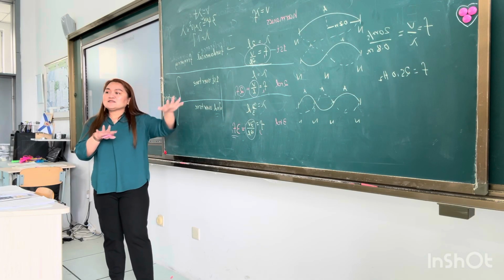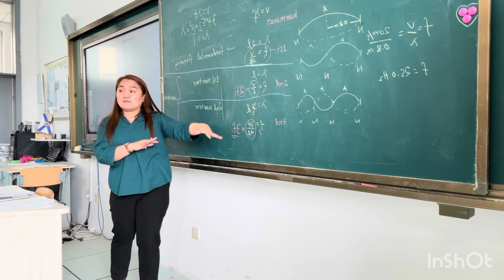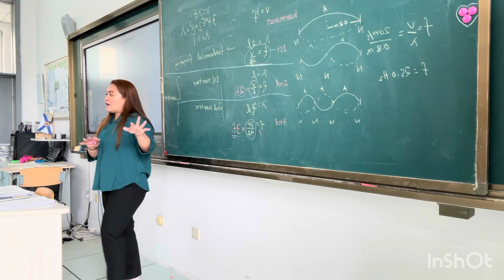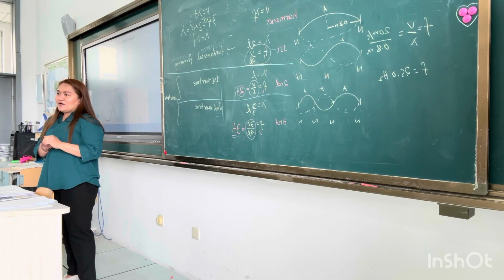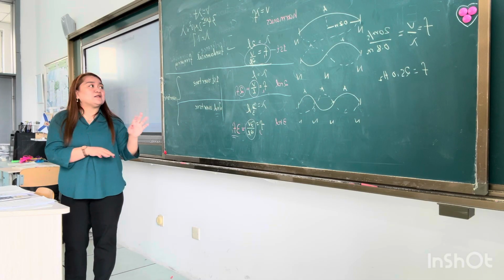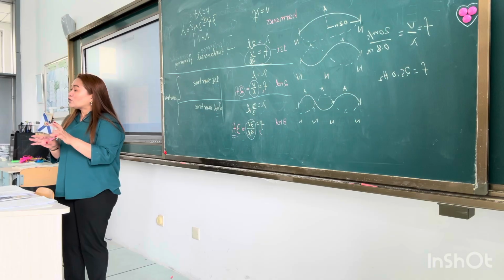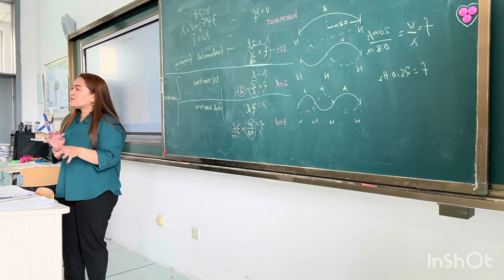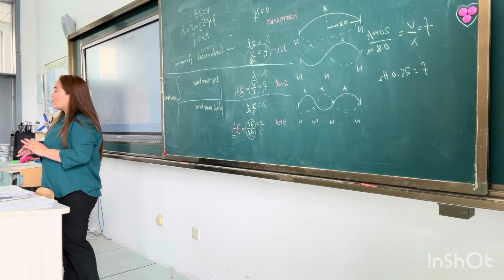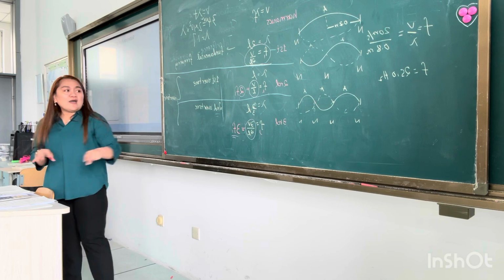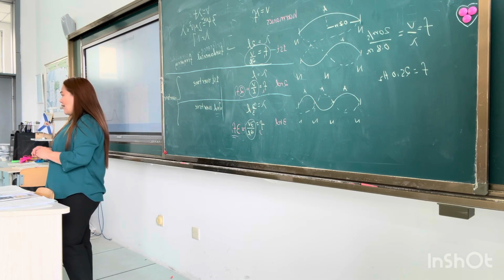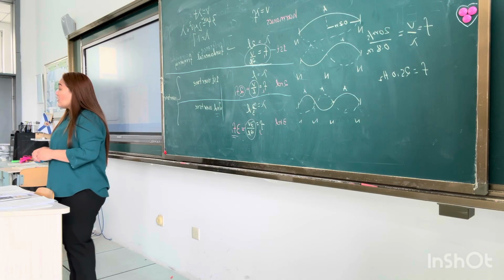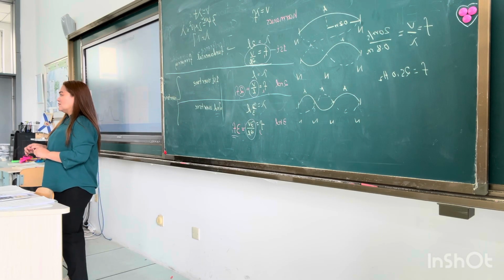So, please get familiar with how we name them, because if I ask you what is the frequency of a wave having a fundamental frequency of 20 hertz, and could you please give me the frequency when it's in the fourth harmonic or third overtone?